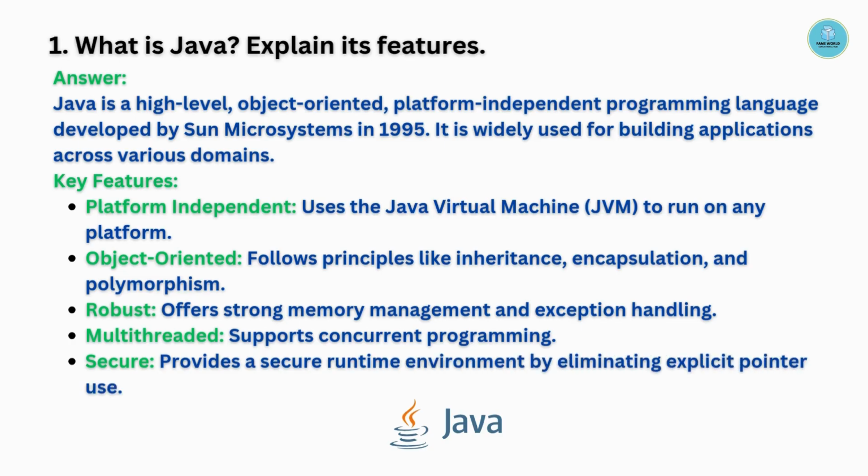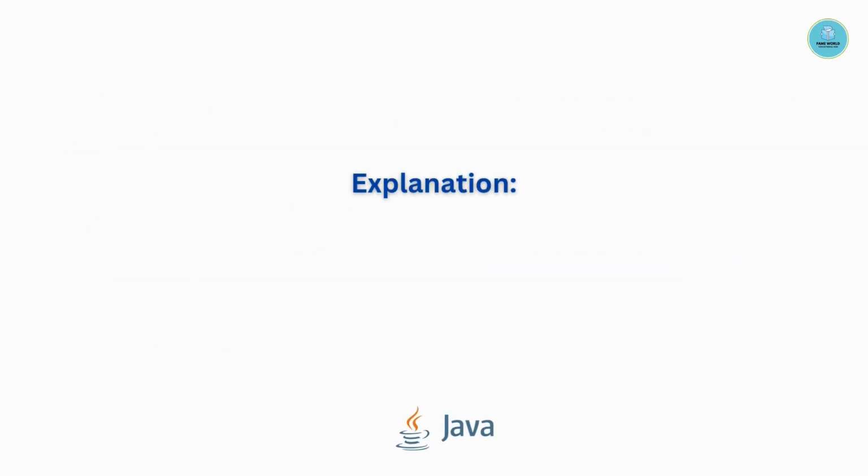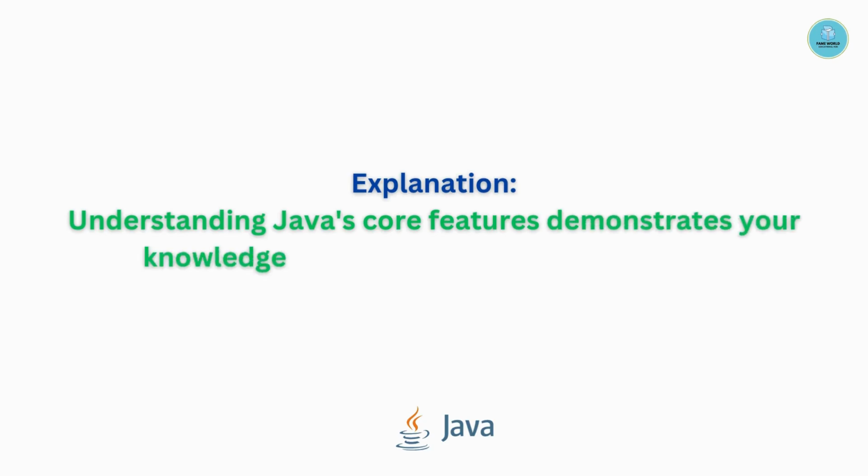Object oriented follows principles like inheritance, encapsulation, and polymorphism. It is robust. It offers strong memory management and exception handling. Multi-threaded. It supports concurrent programming. Secure. It provides a runtime secure environment by eliminating explicit pointer usage. Understanding Java's core features demonstrates your knowledge of why Java is preferred in many applications.